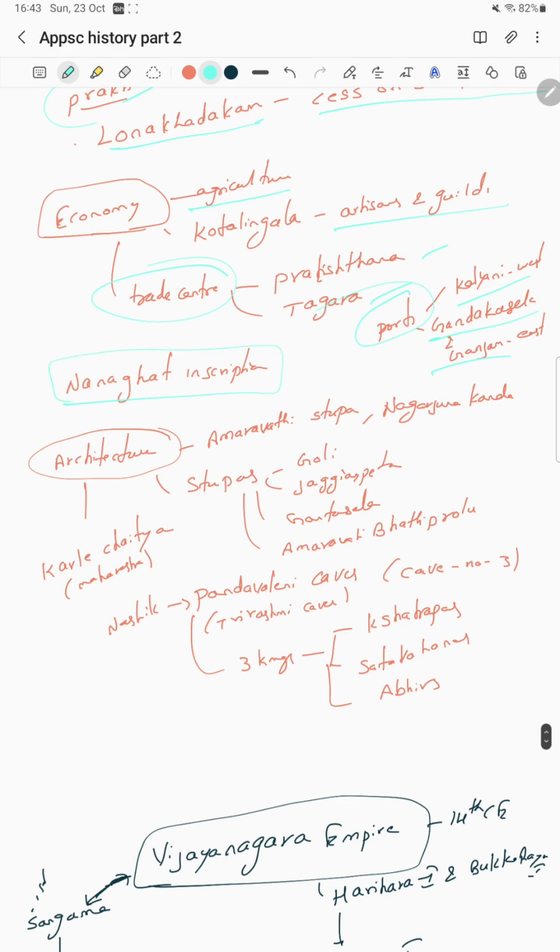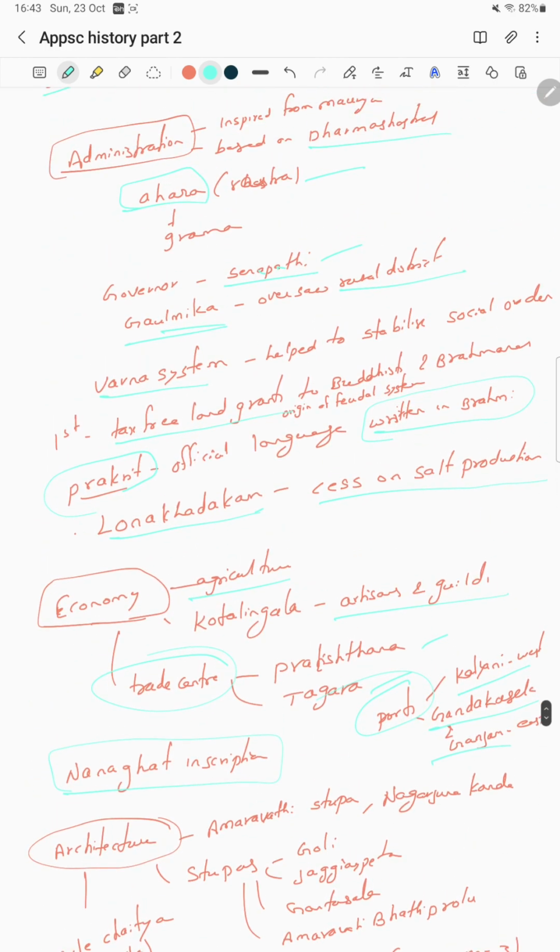There is the Nanaghat inscription written by the Satavahanas. There was a previous question about which inscription is the earliest in chronological order. The Satavahanas belong to the first century AD, so it is almost definitely one of the oldest ones. Before that, there are Ashokan inscriptions, like Kandahar inscriptions. In northern India, there is one more inscription.